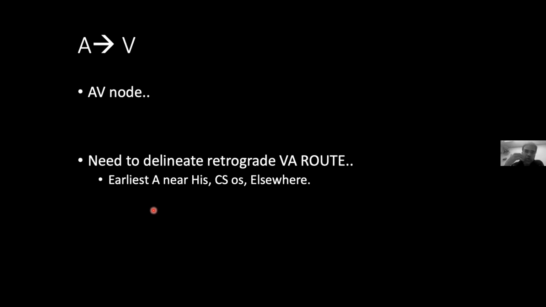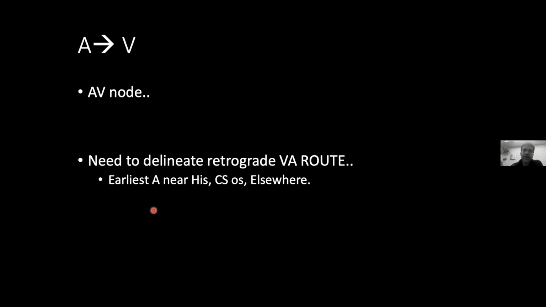The V to A route can vary. In AV nodal reentrant tachycardia, the VA will be via the AV node, which can be a fast or a slow pathway. In atrioventricular reentrant tachycardia or orthodromic AVRT, the retrograde route is via an accessory pathway. In atrial tachycardia, there is no active role of VA conduction, and the VA interval is a pseudo interval. You deduct the antegrade A to V time from the tachycardia cycle length, and whatever remains is the VA.